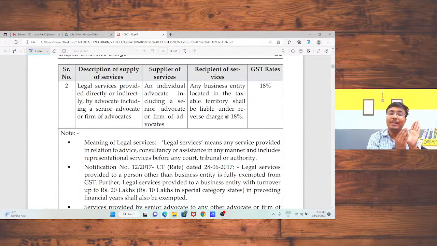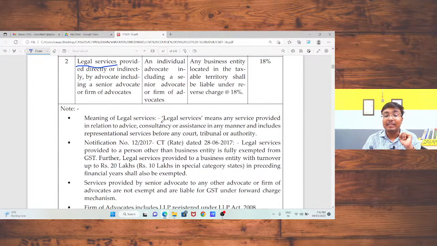Next, which we had discussed in our yesterday session, legal services. Sir, there is given the definition of legal services. Legal services means, they don't use the word includes, they use the word means, any services provided in relation to advice, consultancy, assistance in any manner, includes representational services before any court, tribunal or authority.